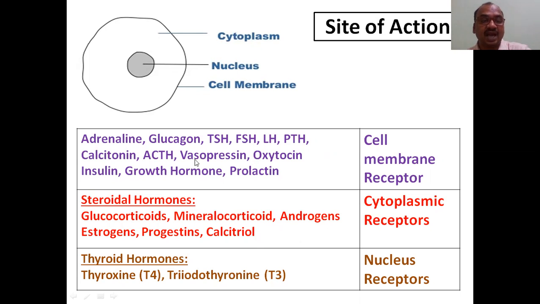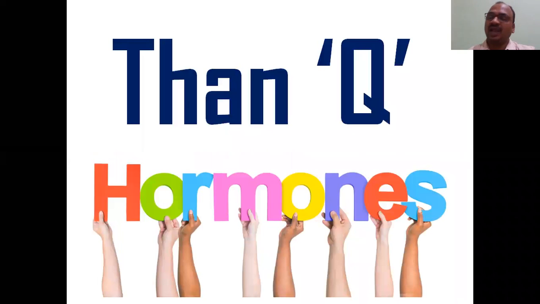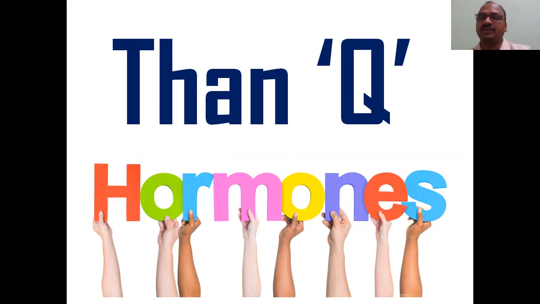So these are the hormones which act on a cell membrane. This table is very important. These are the hormones, steroidal hormones, all corticoids, which act on cytoplasmic receptors. Thyroid hormones, very important. It acts on the genes, tRNA, mRNA, nuclear receptors. It penetrates into the nucleus and shows its action. Very powerful. Only broadly I have given in this slide, and in the next video we will continue with the remaining topics.